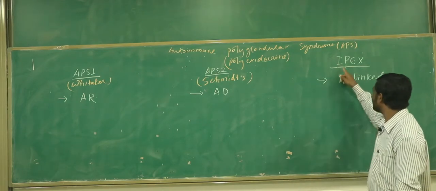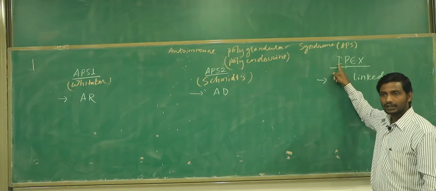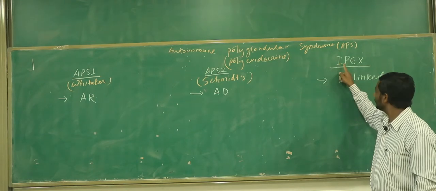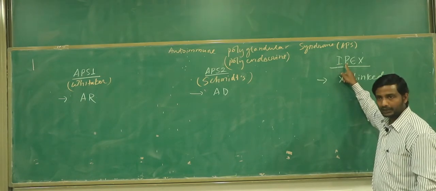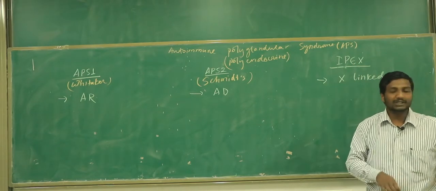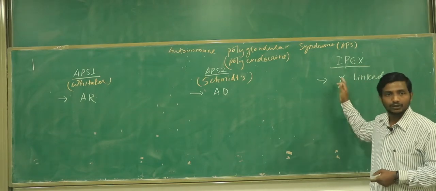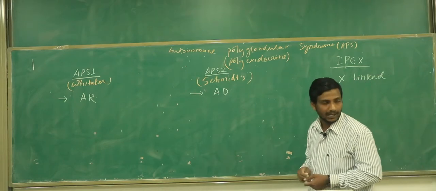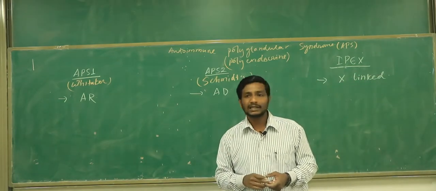Now the full form of IPEX: immunodeficiency or immunodysregulatory, polyendocrinopathy, E for enteropathy. It means this patient is also going to come to you with diarrhea. There is enteropathy, the patient will come with diarrhea, and X for X-linked.